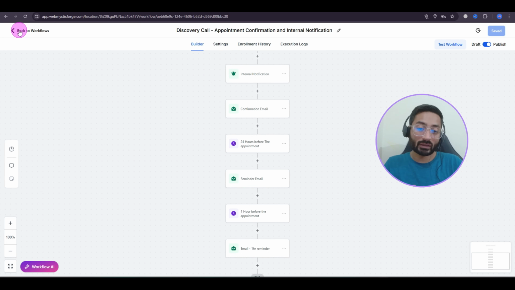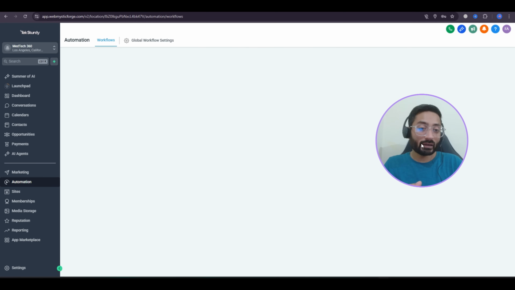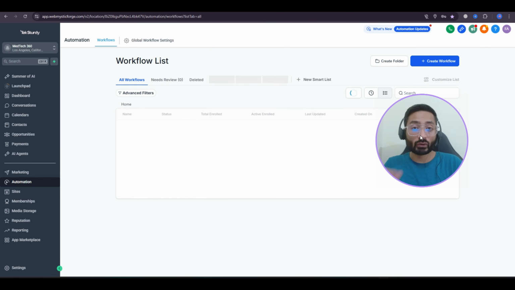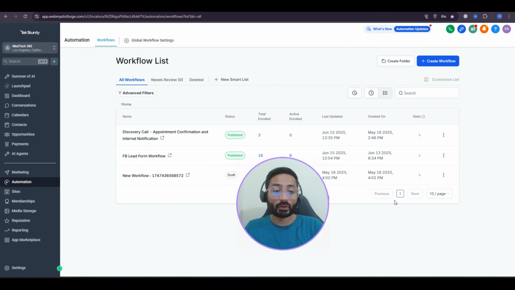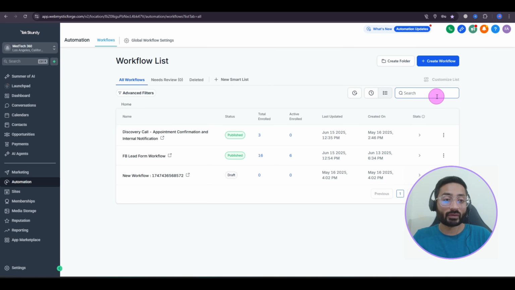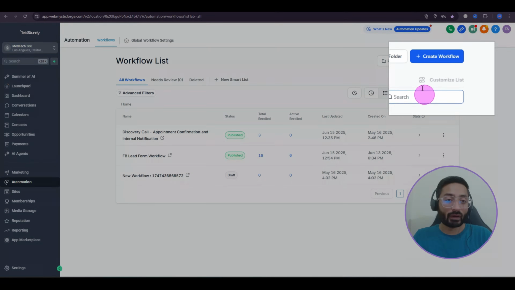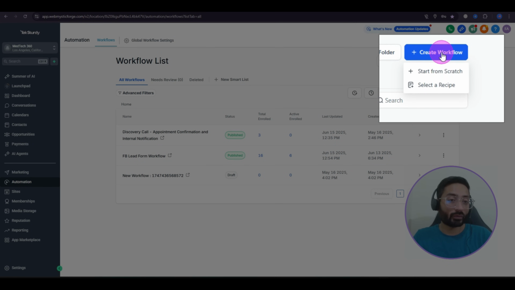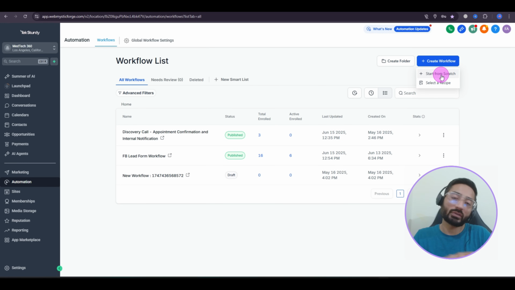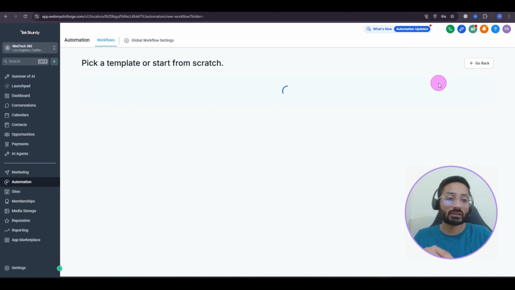So these are the workflows which you have already created, but let me show you how you can create a new workflow and how you can use the predefined templates we have in the HighLevel account. You can go into create workflow here and we have two different options. The first one is from scratch. From scratch means once we create it, it will give us a blank screen and we can start from scratch. Nothing will be there. So I will not show you that, it will waste our time, but I will go towards select a recipe.